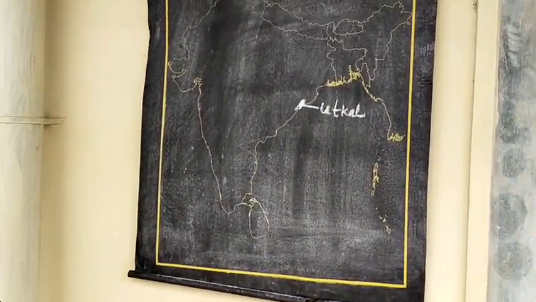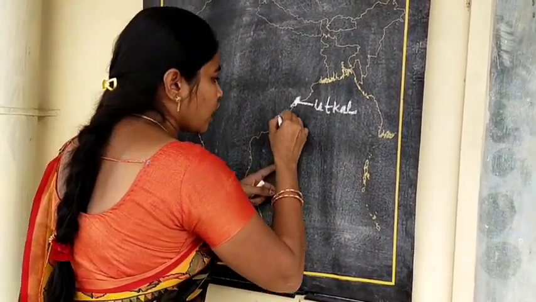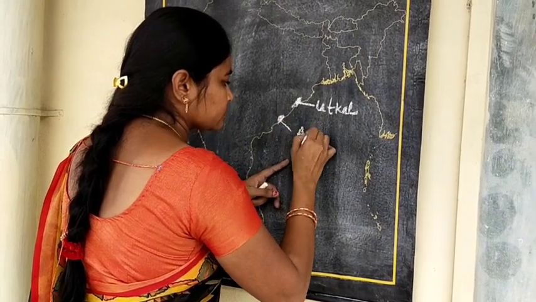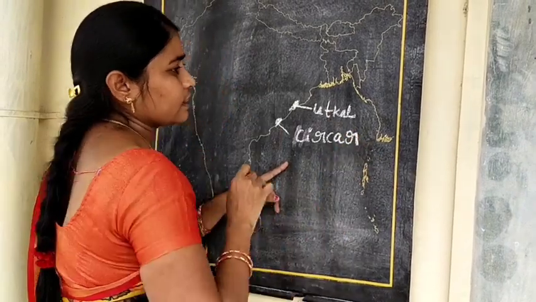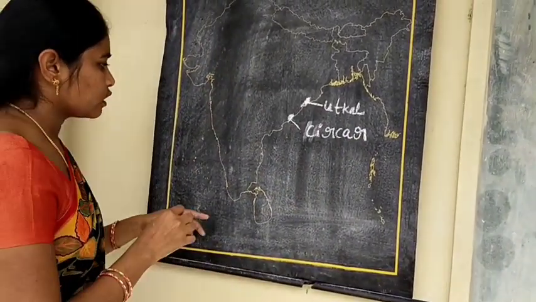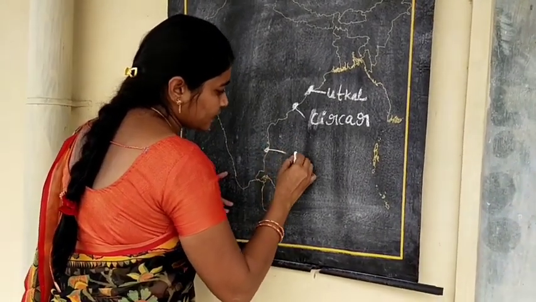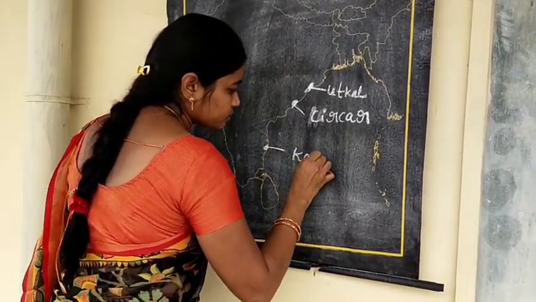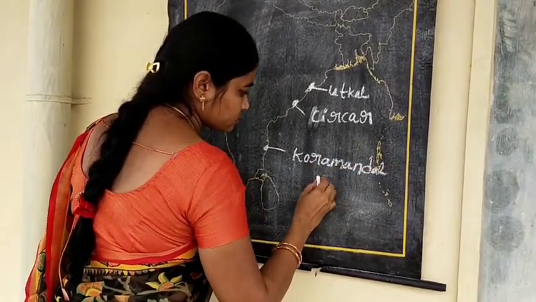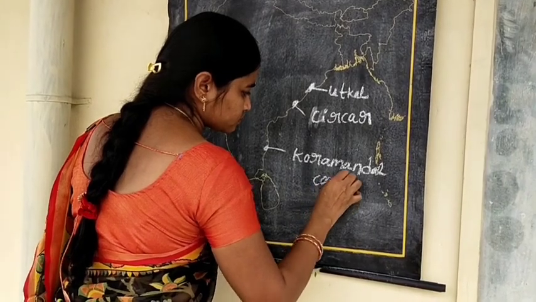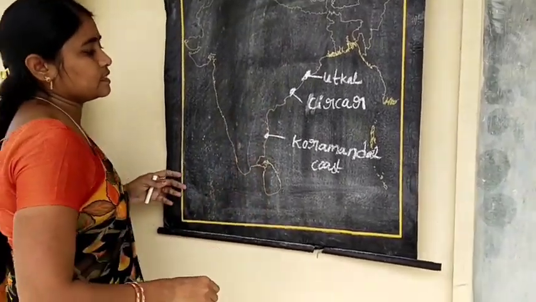Next one is Sarkar Coast. Sarkar Coast is located in Andhra Pradesh. Next one is Coromandel Coast. Coromandel Coast is located in Tamil Nadu. So these are the East Coastal Plains.